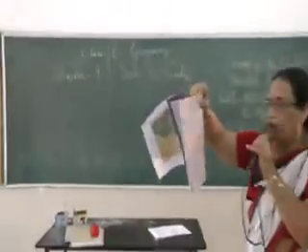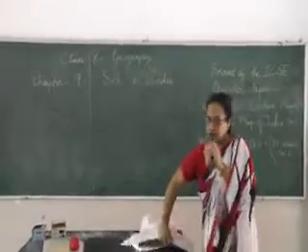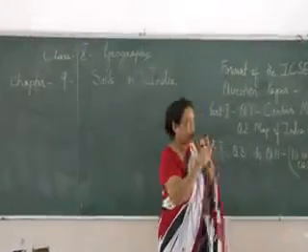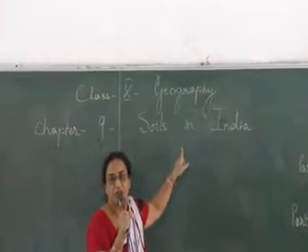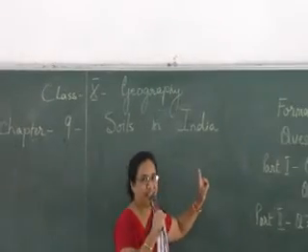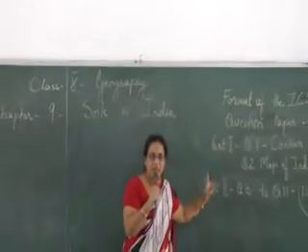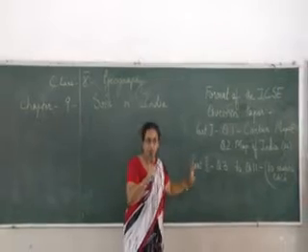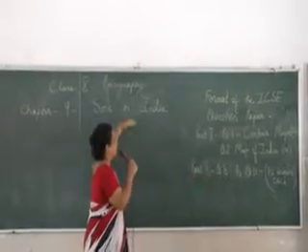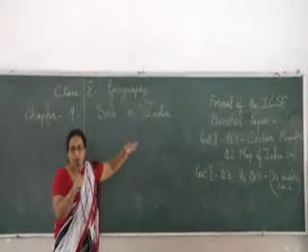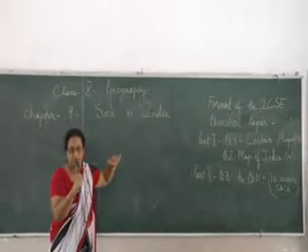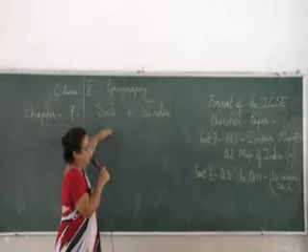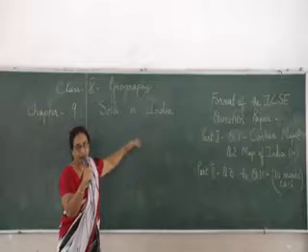Okay? So, the soil chapter, coming to the topic which I will start teaching, is your question number 4 on the question paper. Question number 3 is climate. Climate becomes difficult to begin with. So, I have chosen soils in India. The chapter is also termed as soil resources. Okay? And we go through this study in detail today.